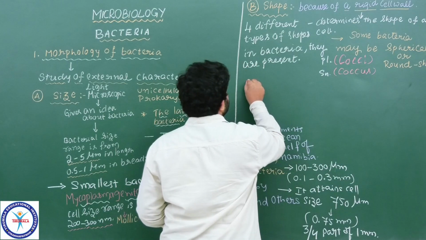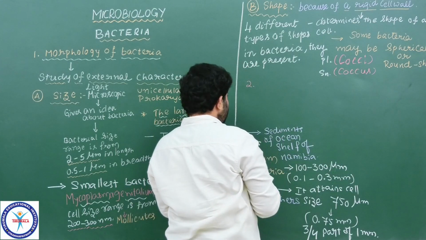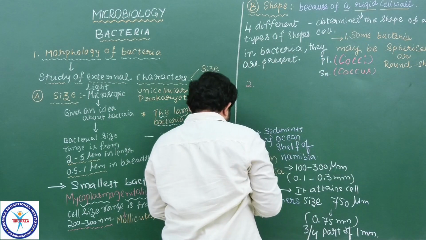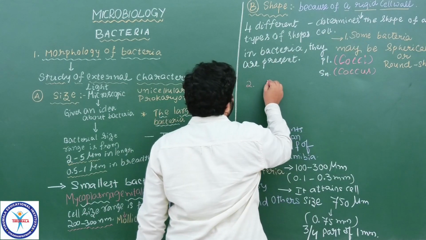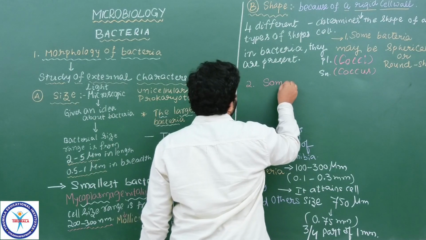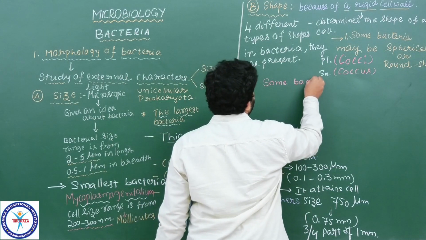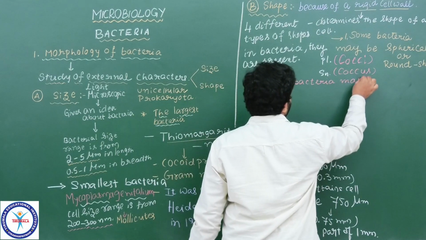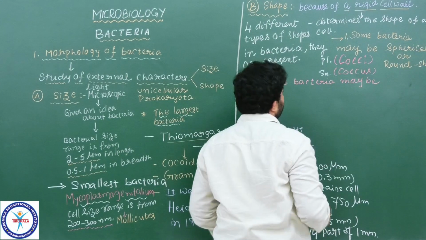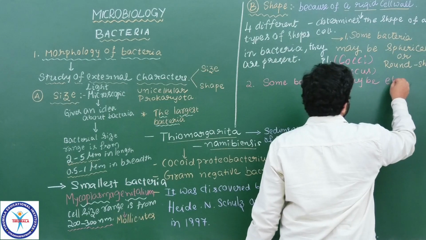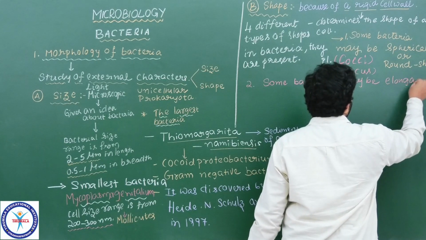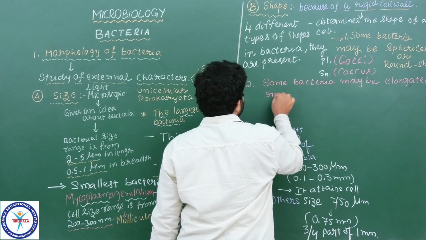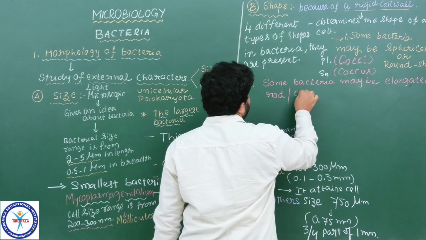The second one is some bacteria that may be elongated rod like structures, rod like or cylindrical in shape.